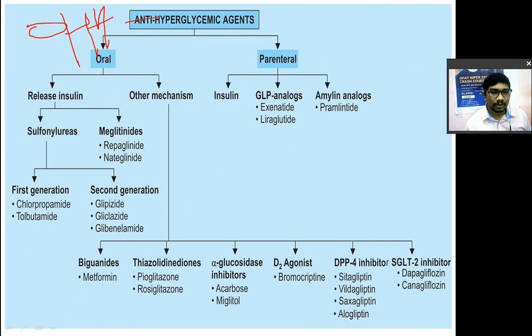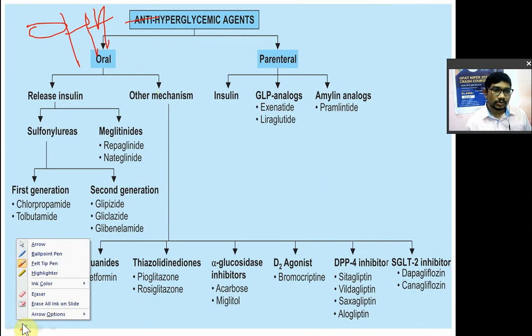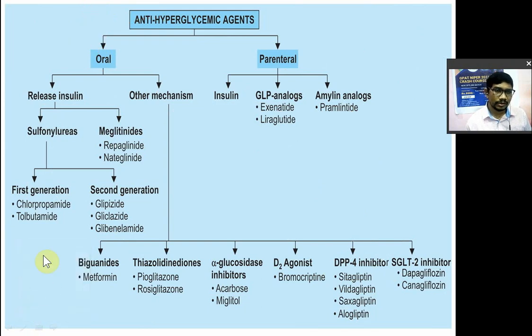Now what do you mean by oral hypoglycemic agents? So these drugs are given orally, not parenterally. Okay, hypoglycemic drugs और anti-diabetic drugs, they are classified into two classes. दो classes में classify होता है. So the first one is nothing but the drugs which are given by parenteral route, which are given by injectable route, and the second class होता है drugs which are given by oral route. Anti-diabetic drugs are classified majorly into two types, parenteral drugs and oral drugs, right?